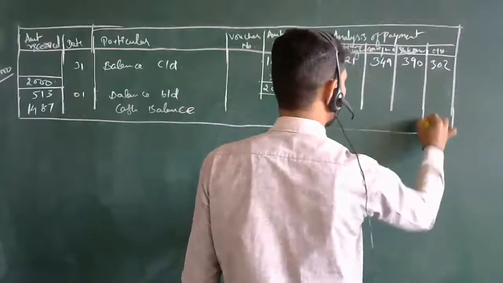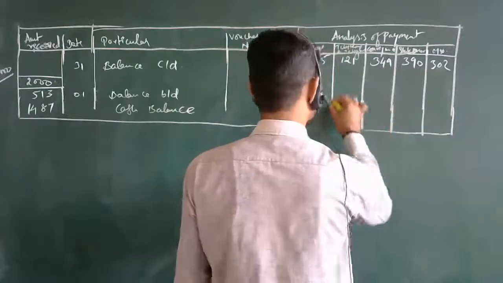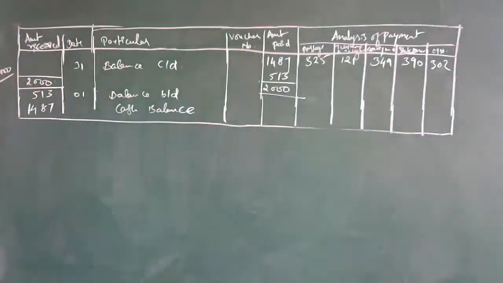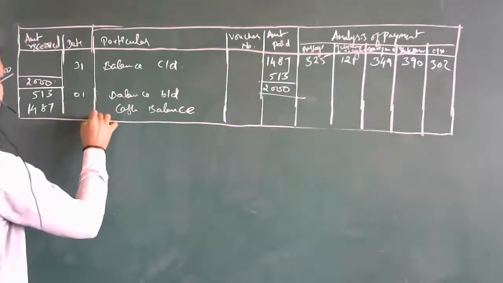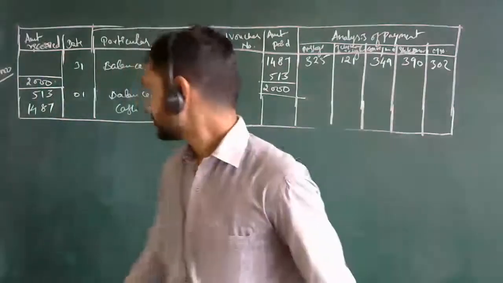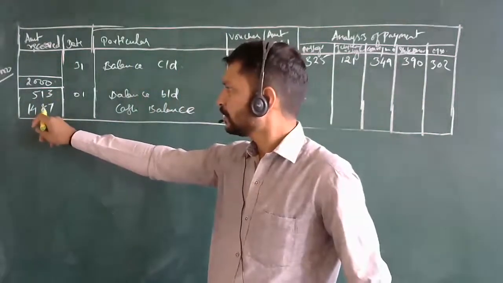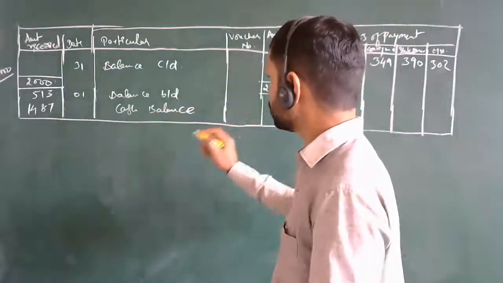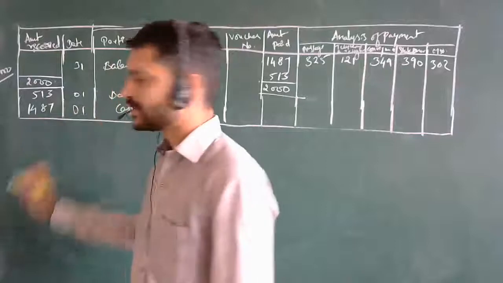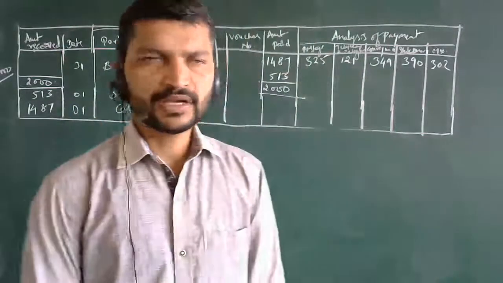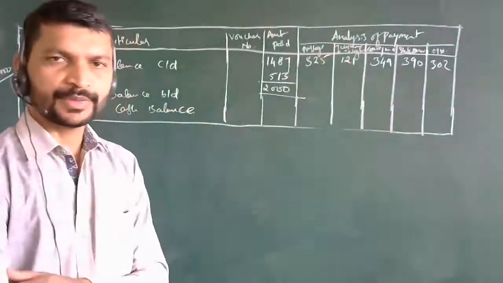So this will be the part. After the end of this month, you are going to receive this much. After that end, how much have you received now here? 2000 again you have got over here. The previous balance was 513 and 1487. They have again allotted you for further petty cash book, means continuation of the petty cash book, and to pay the expenses over here.